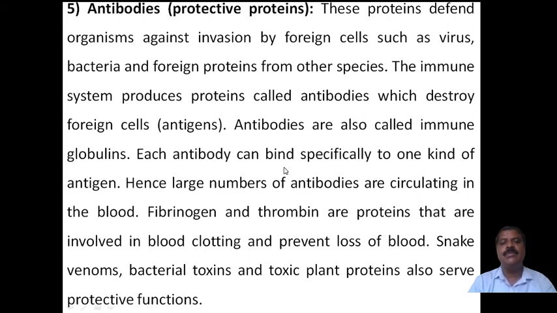Each antibody can bind specifically to one kind of antigen. Antigen is nothing but a foreign species like bacteria or virus, whatever it may be. The antibody binds specifically to a particular antigen. Hence, a large number of antibodies are circulating in the blood. Therefore, the antibodies circulate in the body and protect it from foreign antigens.